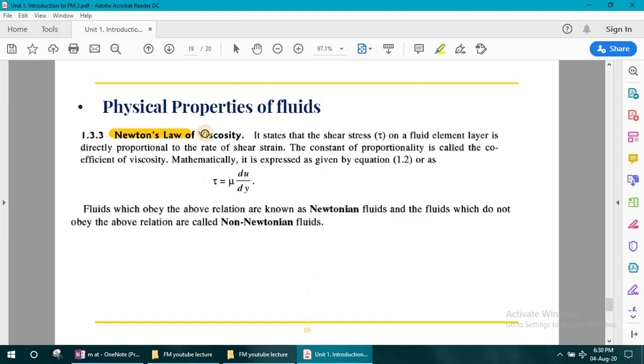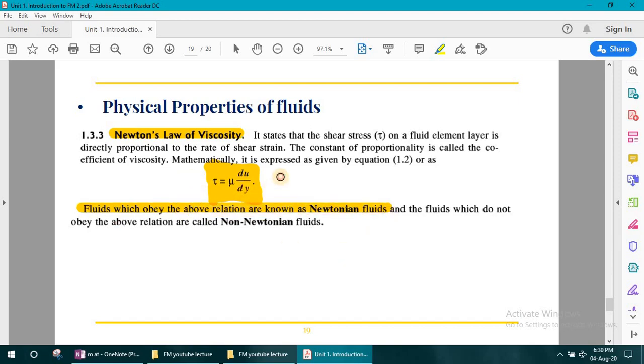Next is Newton's law of viscosity. Just now we have seen the concept of viscosity, and in this concept we have gone through this formula: shear stress tau is equal to viscosity into velocity gradient. The fluids which obey this relation are known as Newtonian fluids.